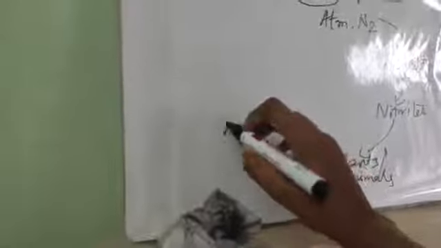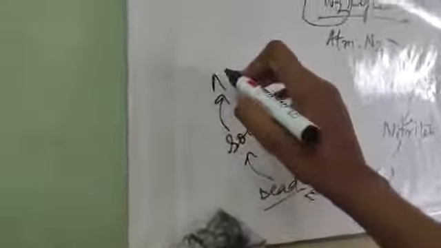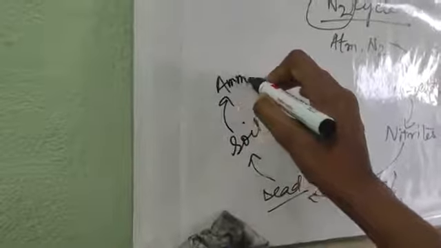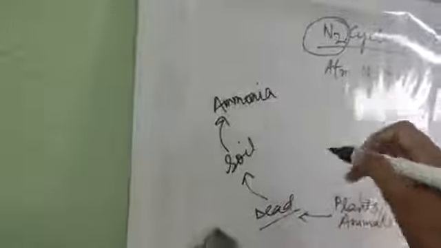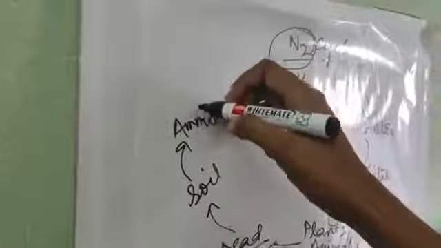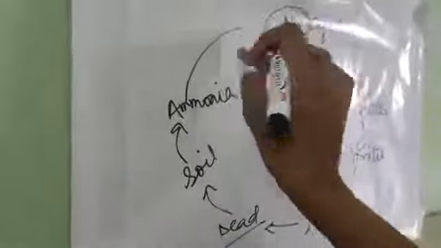Now these plants and animals die, and the dead organic matter gets deposited into the soil. From the soil, the ammonia and other nitrogenous products are decomposed, and ultimately the nitrogen is released into the atmosphere.